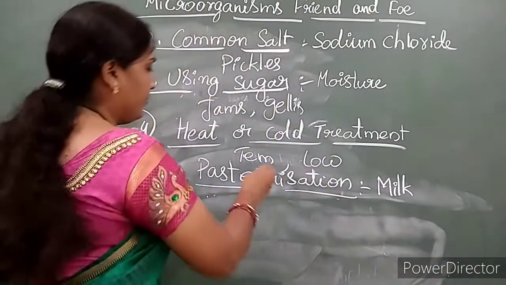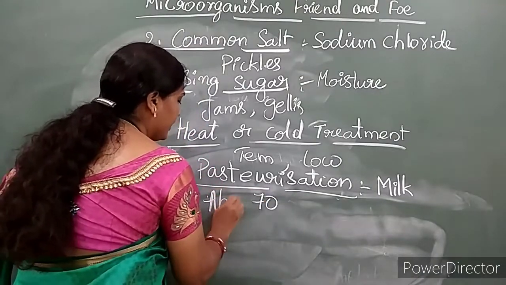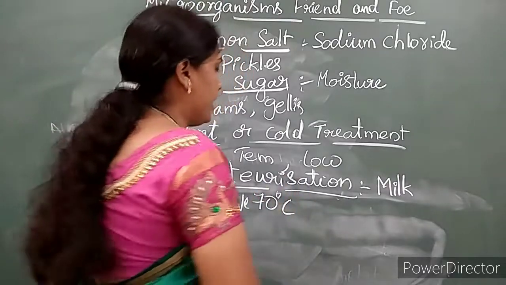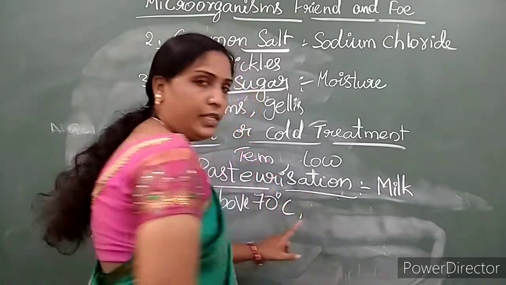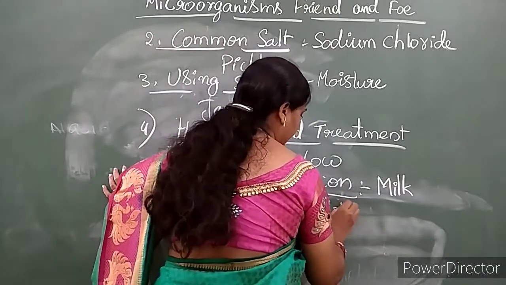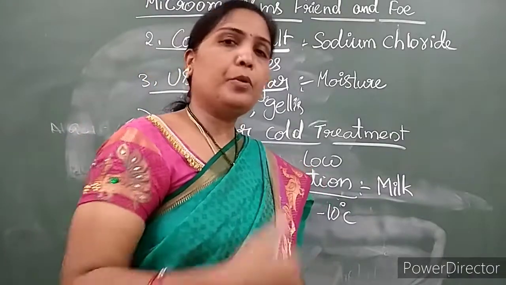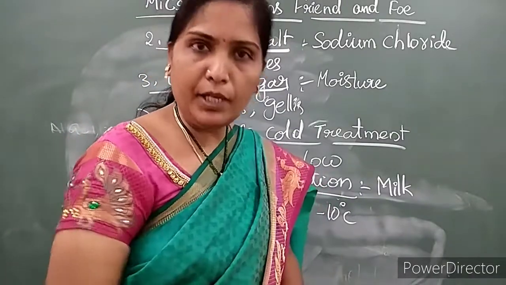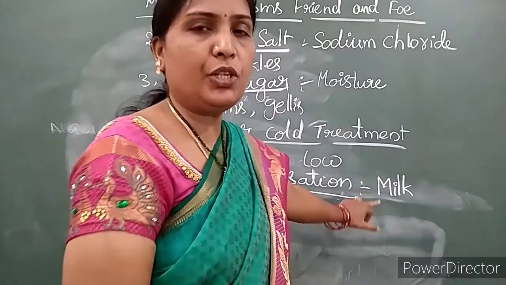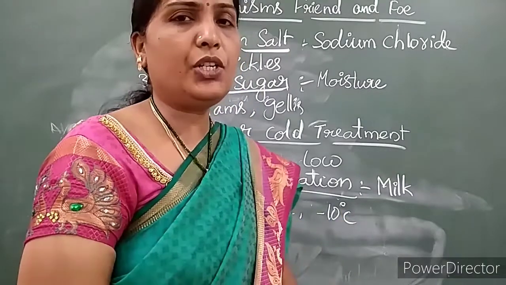In factories, they'll boil the milk above 70 degrees, and then immediately they'll cool this milk to low temperatures. Boiling the milk above 70 degrees and then immediately bringing it to low temperatures is known as pasteurization. What will follow this pasteurization?